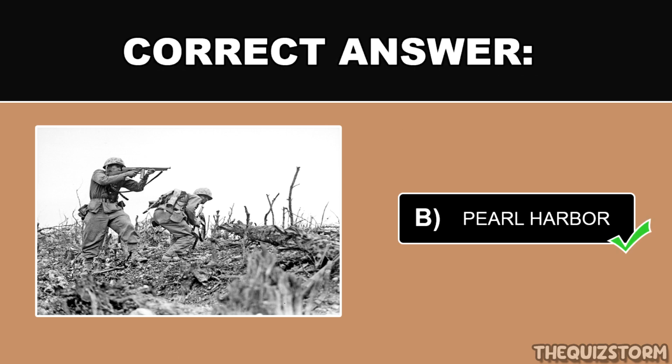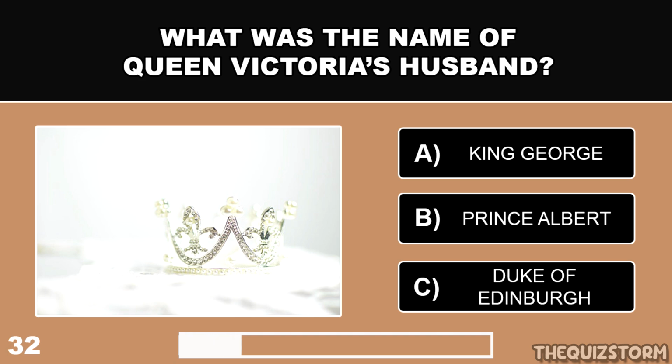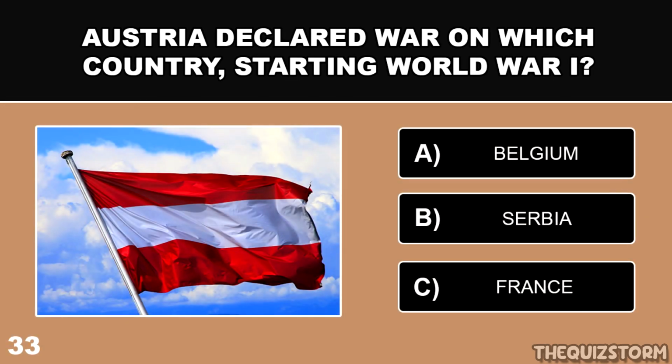And the answer is Pearl Harbor. What was the name of Queen Victoria's husband? And the answer is Prince Albert.